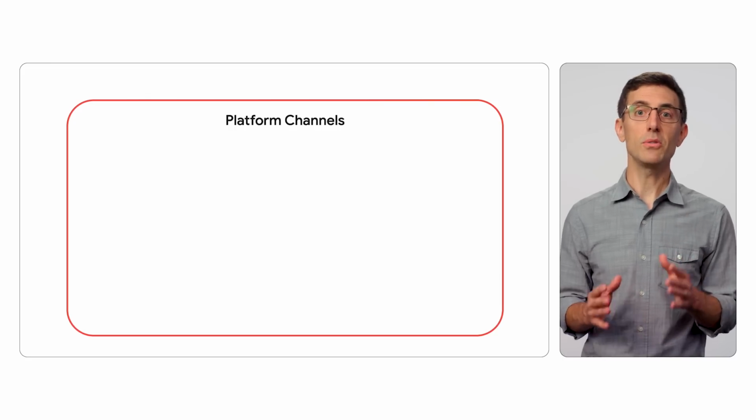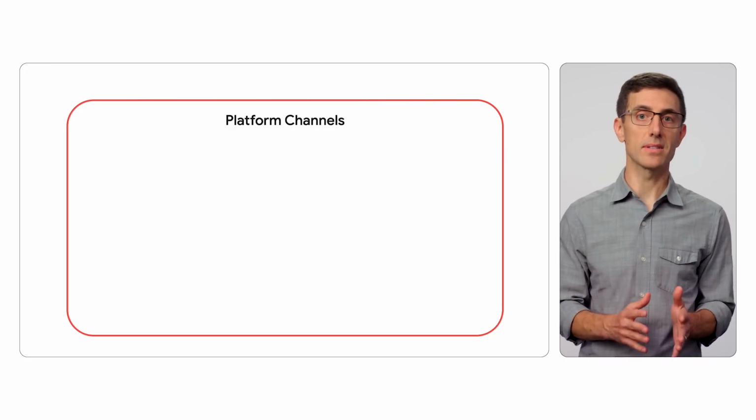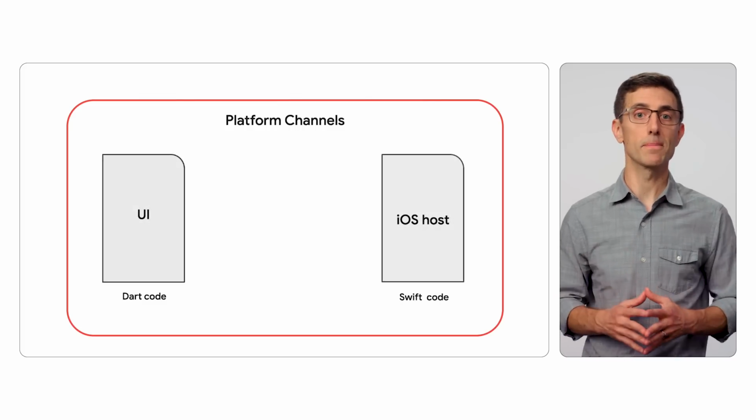If for some reason you can't find a plugin for the SDK or iOS API that you want to use, you have 2 options for how you can access the underlying platform APIs directly. First, you can use method channels. These are an async message passing mechanism between the Dart code and the platform.